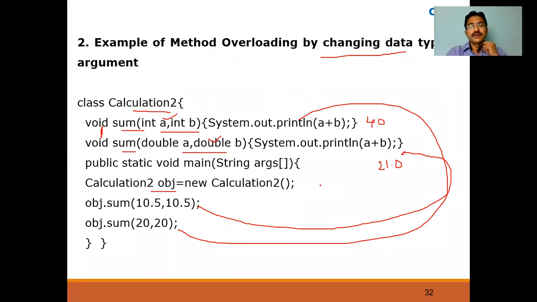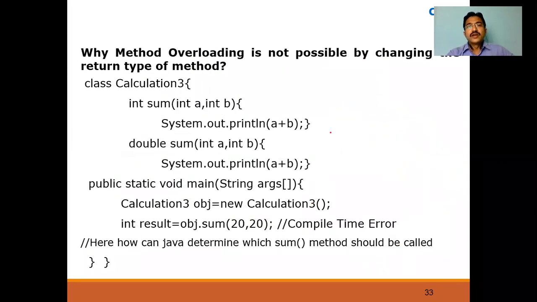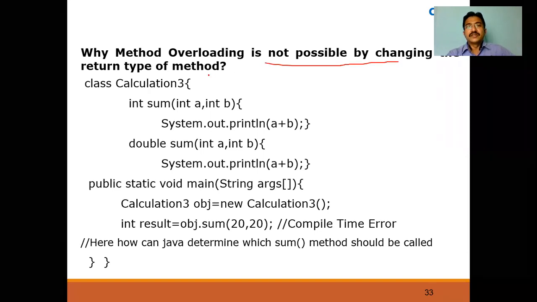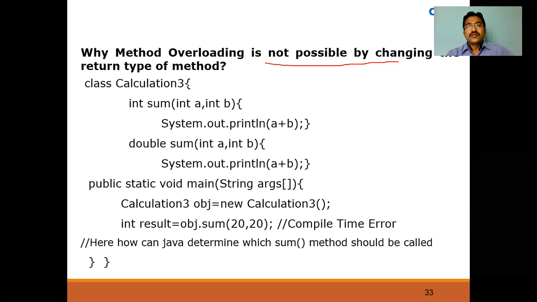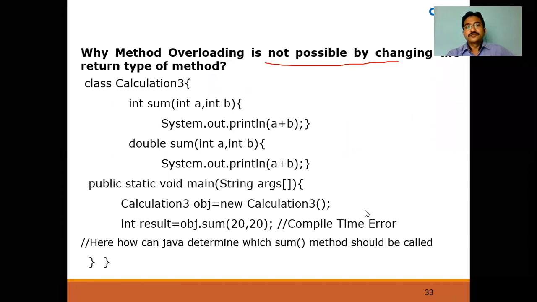Okay. Now let me talk about why method overloading is not possible by changing the return type of the method. By changing the return type of the method, why is it not possible? Now we'll see with one example why it is not possible. Let me see that also.